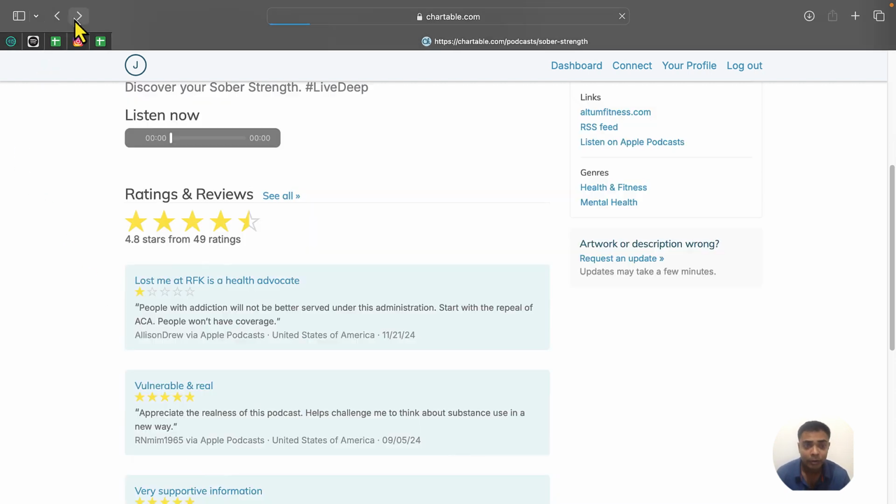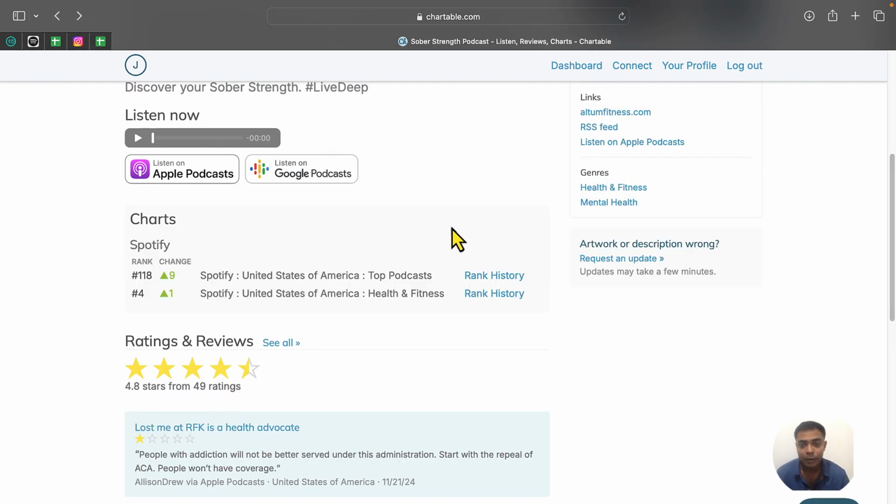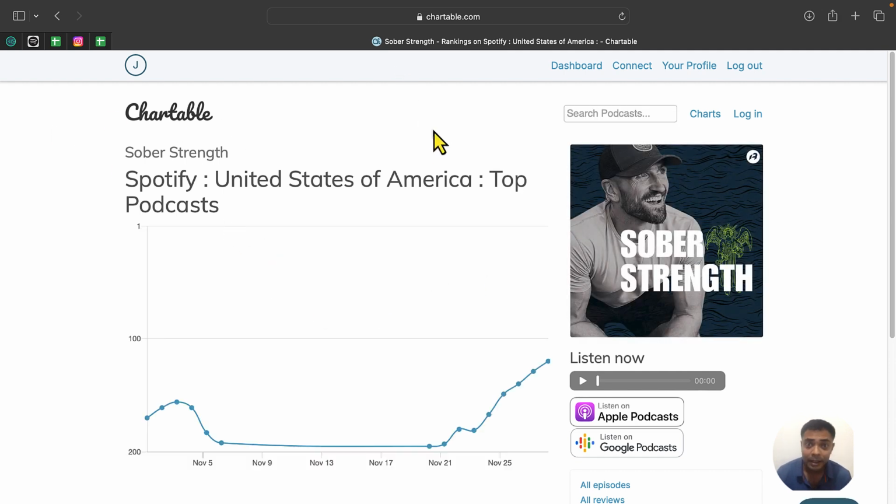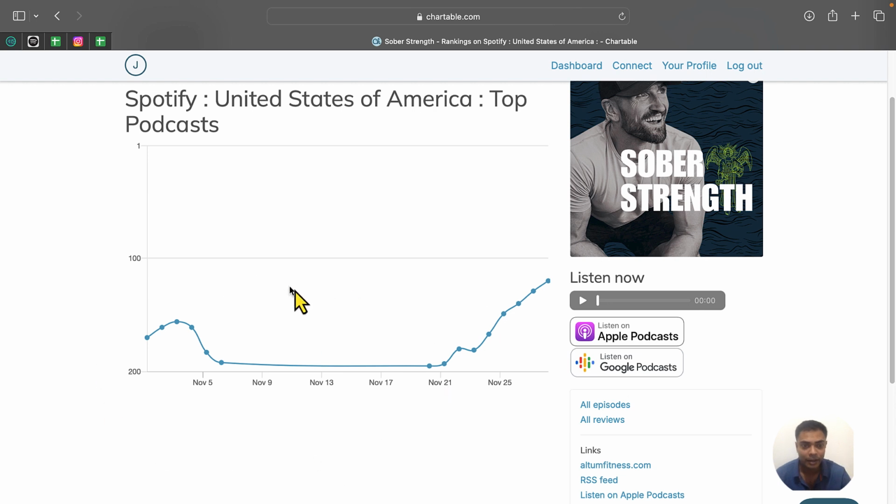Alright, if we go back, here we can see rank history. So simply we will click rank history and you will see a very nice graph of ranking. If you just keep your mouse here, you can see now the ranking is 120 on the November 28 date.